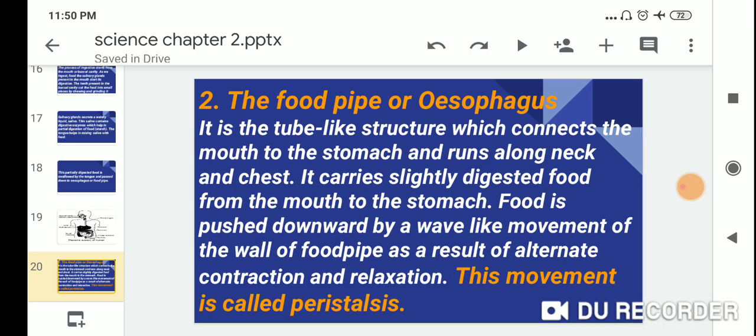Second one is the food pipe, or esophagus. It is a tube-like structure which connects the mouth to the stomach and runs along the neck and chest. It carries the slightly digested food from the mouth to the stomach. Food is pushed down by the wave-like movement of the wall of the food pipe as a result of alternate constriction and relaxation. This movement is called peristaltic movement.